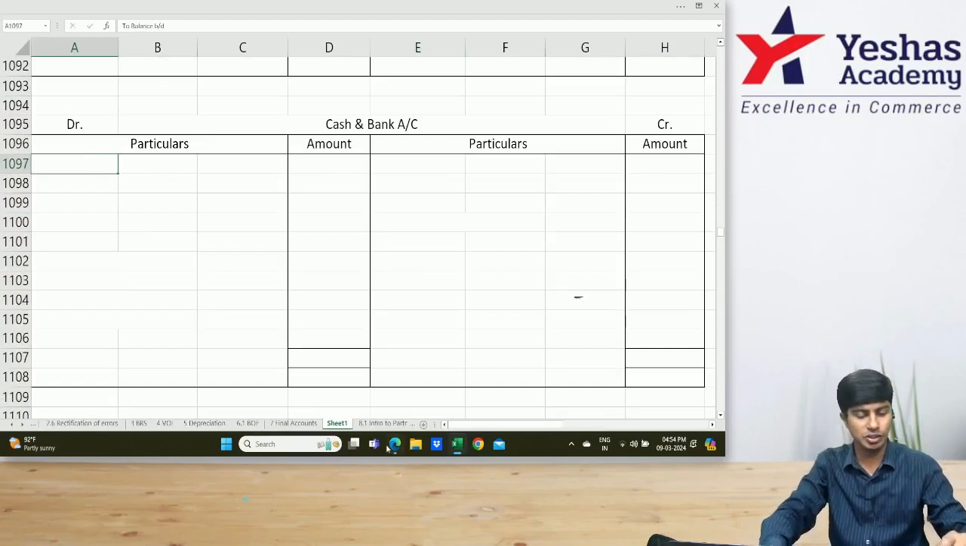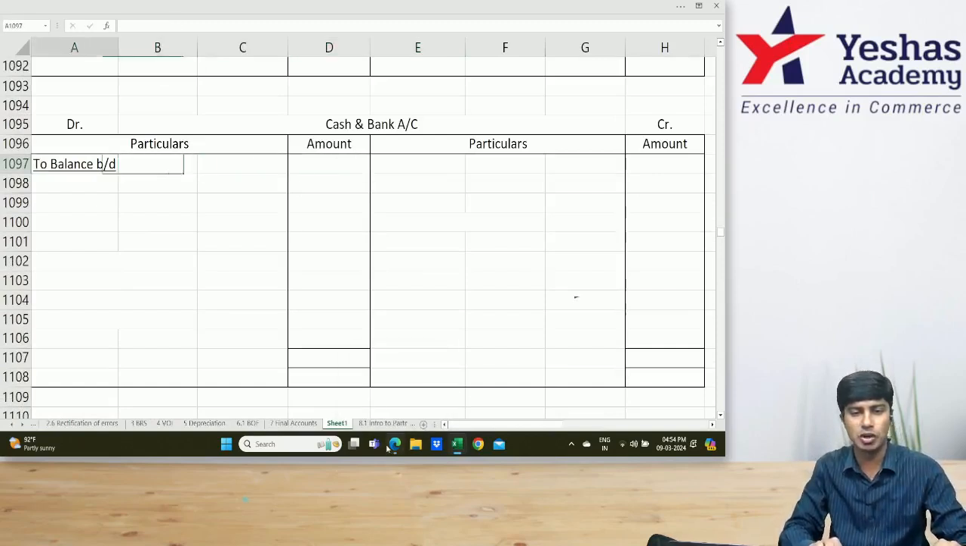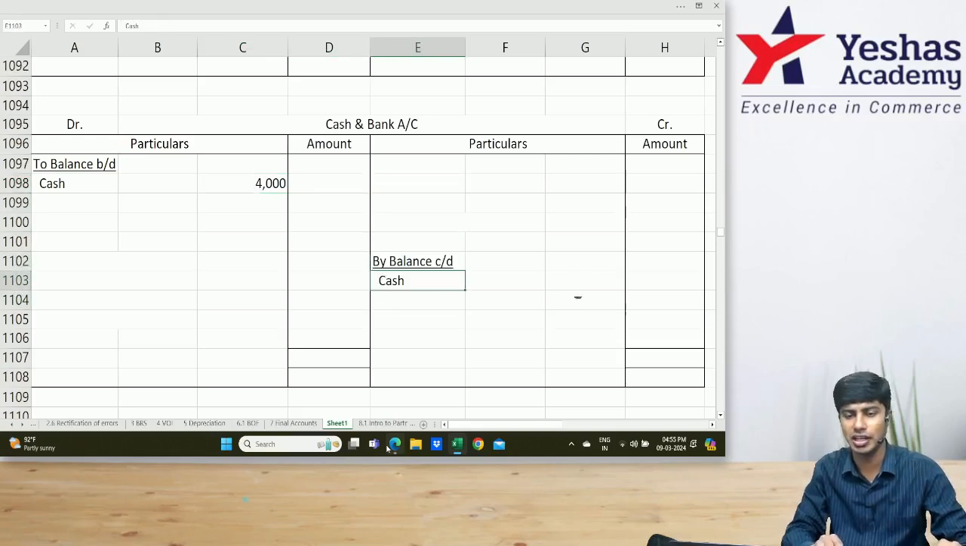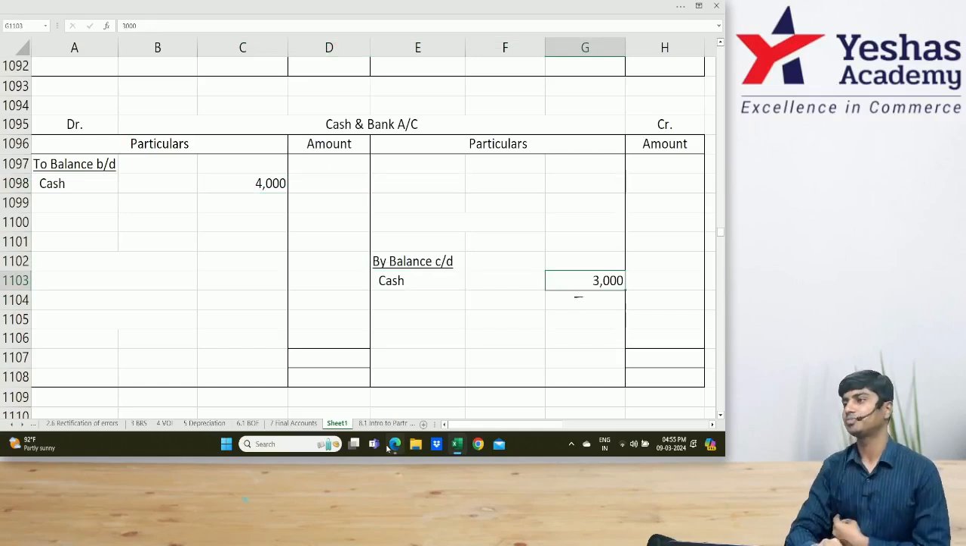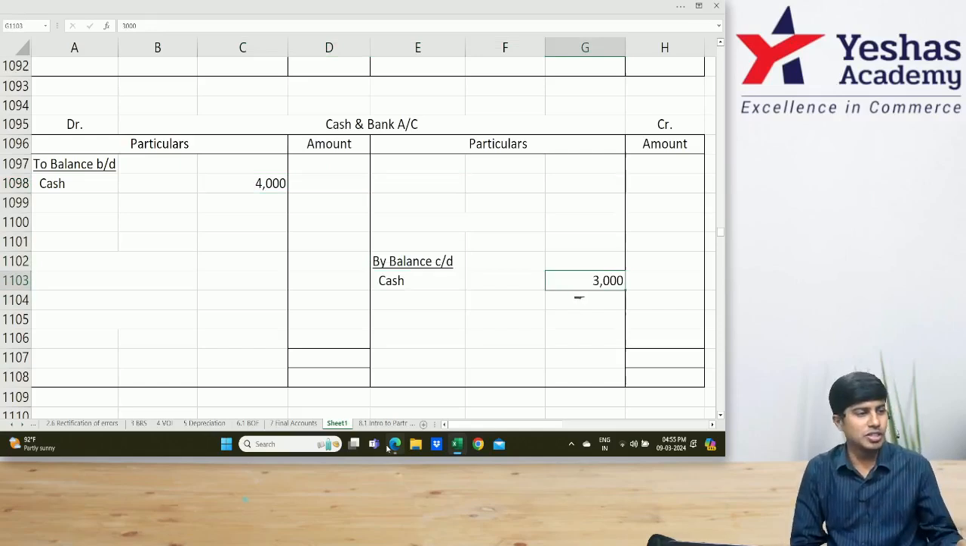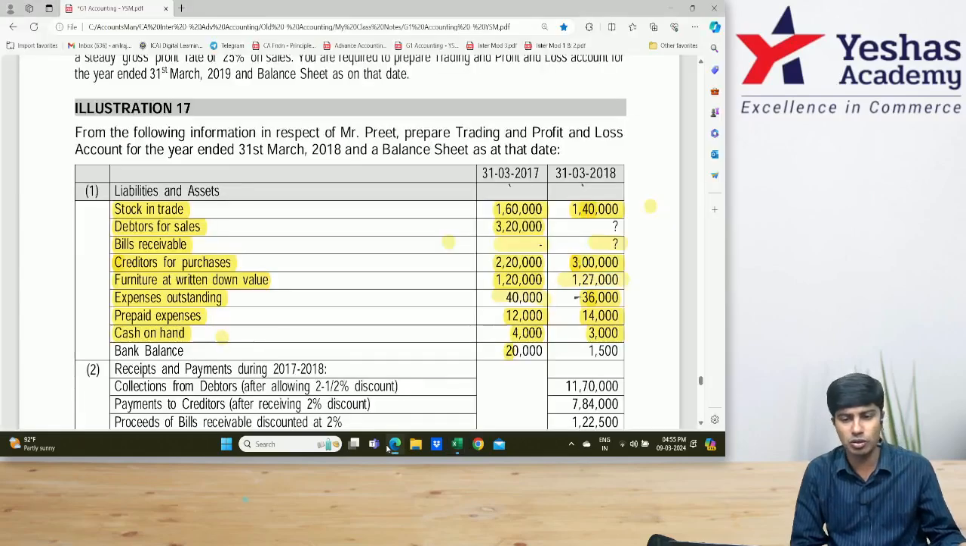Is the cash account visible? We'll write balance brought down. How much is cash? 4. Sir, inner column, bank is also there. Closing cash 3. Opening 4, closing 3. Opening 4, closing 3.